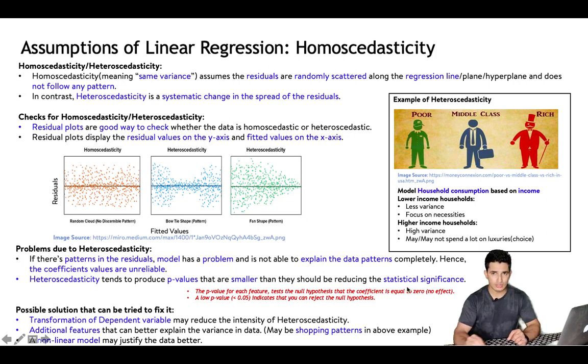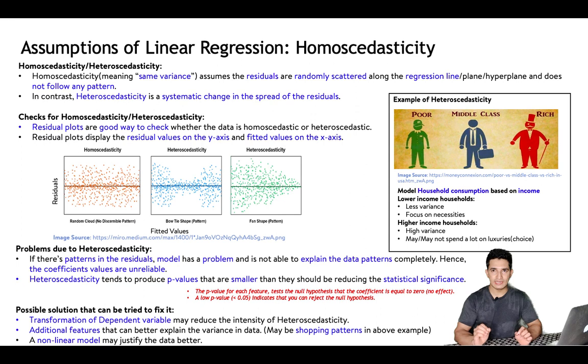That is, there is no effect of that feature. If the p-value is very small, it indicates that there is very little evidence for the null hypothesis, hence we can reject it. Simply what we are trying to state here is that because of heteroscedasticity, it can happen that the p-values are not very correct and we cannot rely on them.